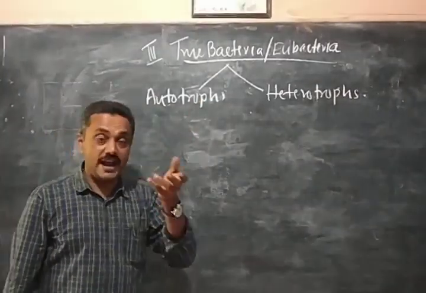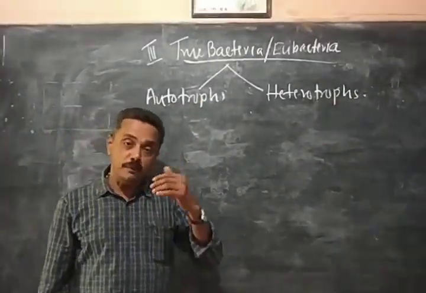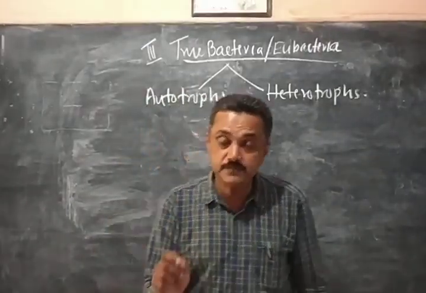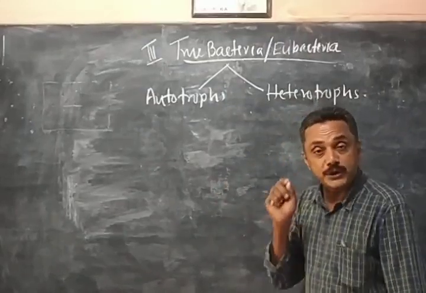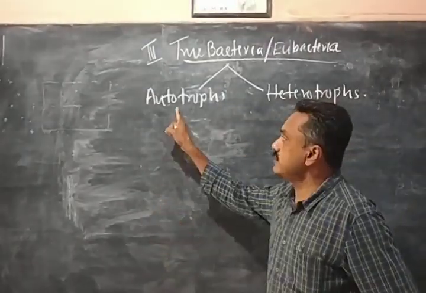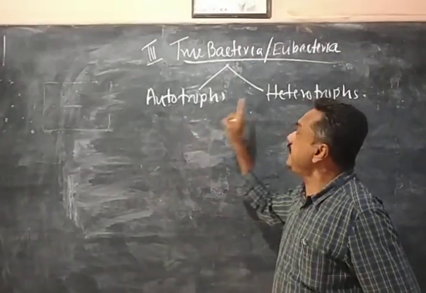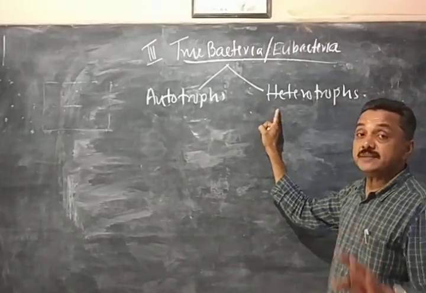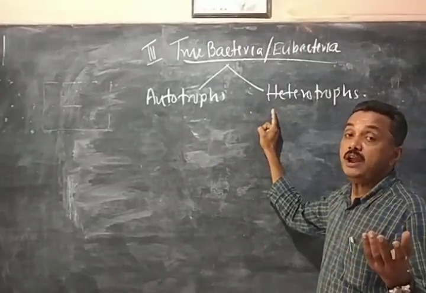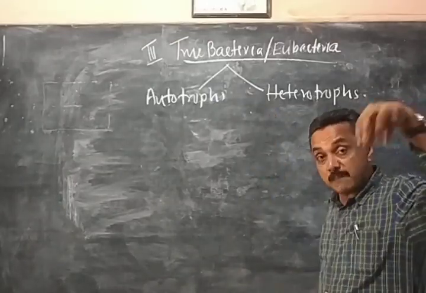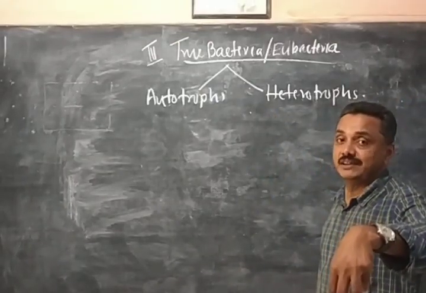Autotrophs are organisms which prepare food material by themselves. The opposite is heterotrophs. Heterotrophs are organisms which cannot prepare food material by photosynthesis, and depend upon other organisms for getting food material.